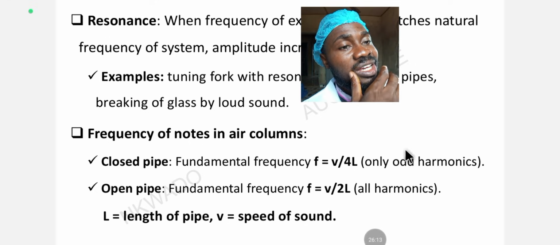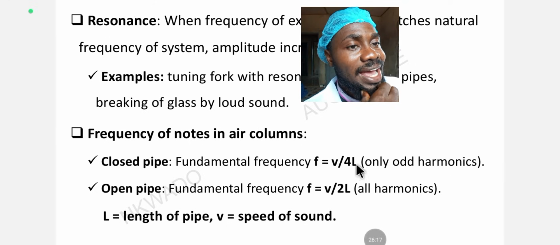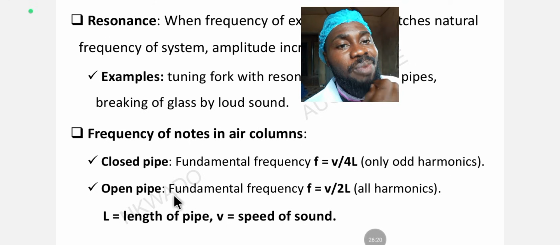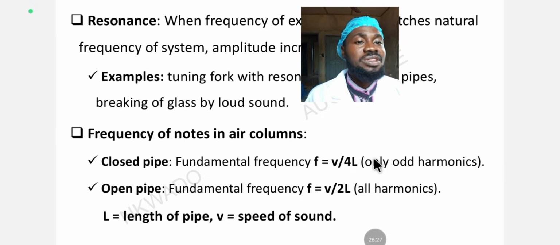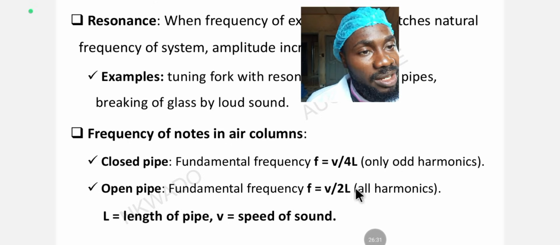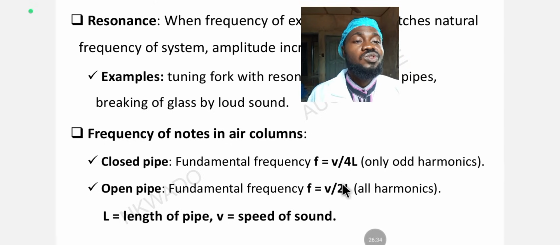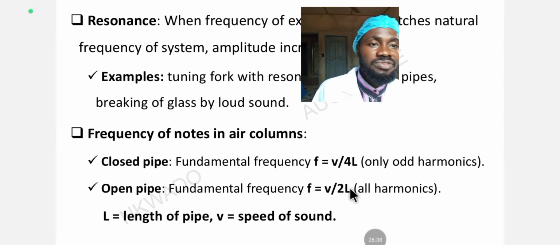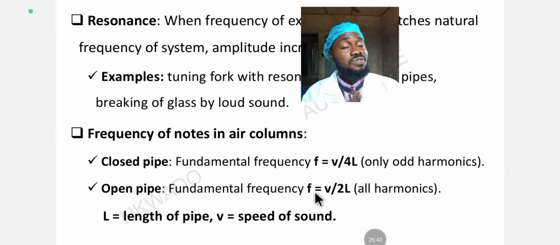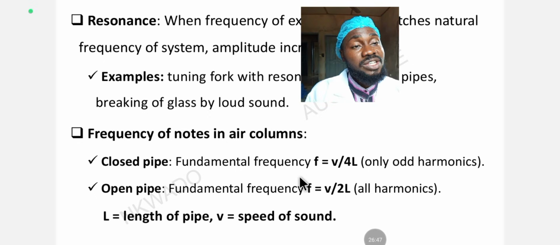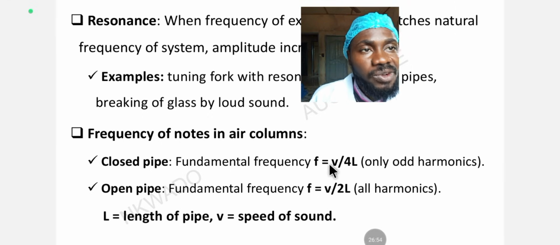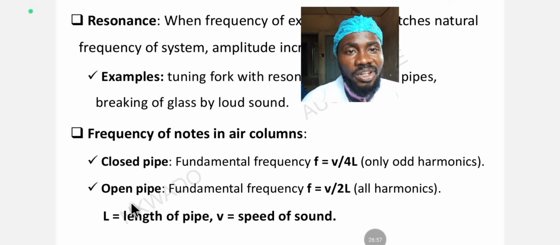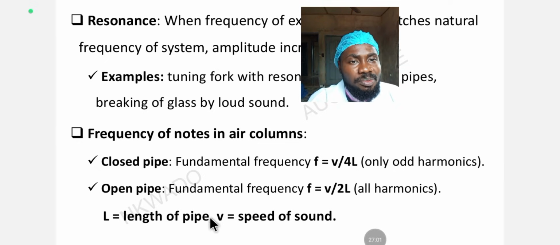This one is the formula for the open pipe, where L is for length, V is for velocity. Open pipe fundamental frequency F is equal to V over 2L. Just know that closed pipe is V over 4L, open pipe is V over 2L. As simple as that. L is length and V is velocity. If they ask you the fundamental frequency of a pipe, they'll show you the diagram. First of all, you check if it's an open pipe or a closed pipe. Then use the matching formula to solve for the fundamental frequency, where L is the length of the pipe and V is the velocity of sound, like I explained earlier.